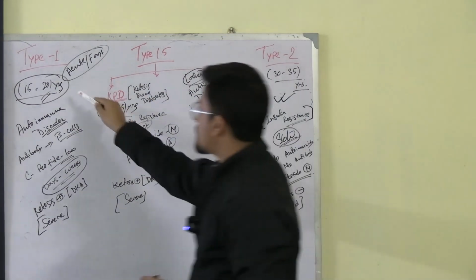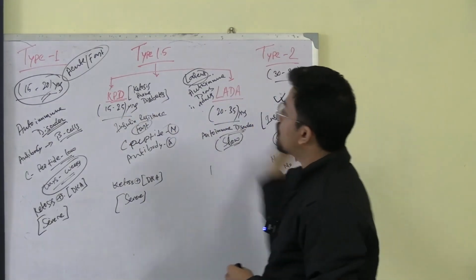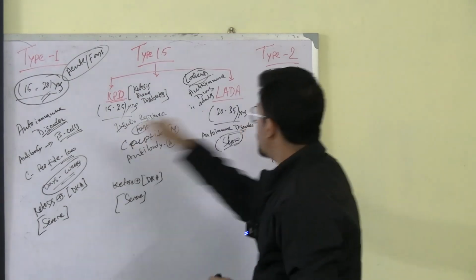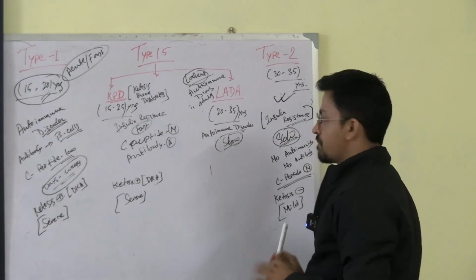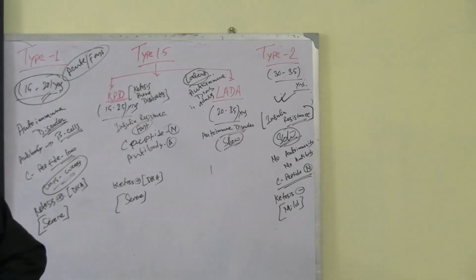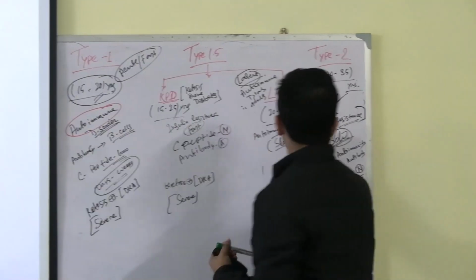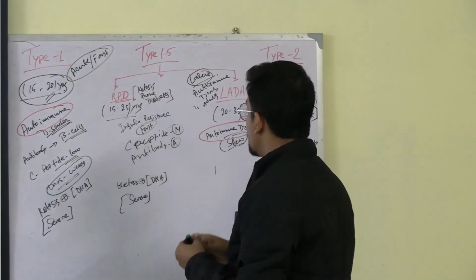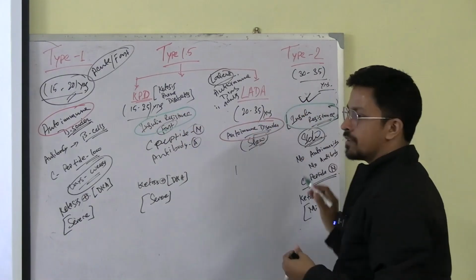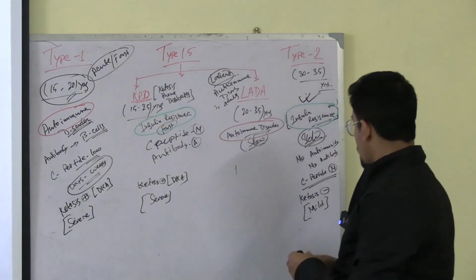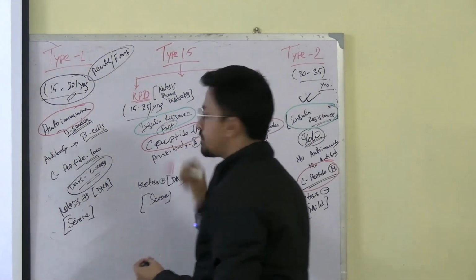Whenever you are reading, first read type 1 and type 2. Once you write down 1 and 2, then compare 2 with KPD and 1 with LADA. If you compare like this, you will get it. That's all. I'll try to highlight in this part so that you can understand better. This is autoimmune disorder. This is insulin resistance. See the colors. Over here the C peptide is normal.